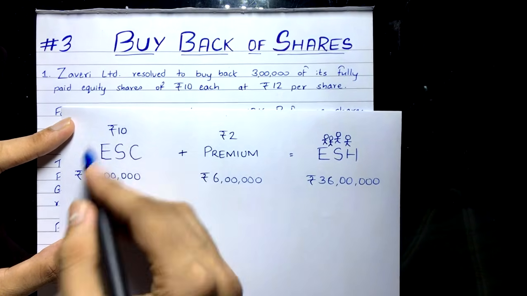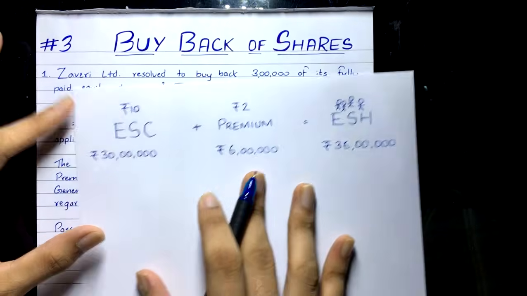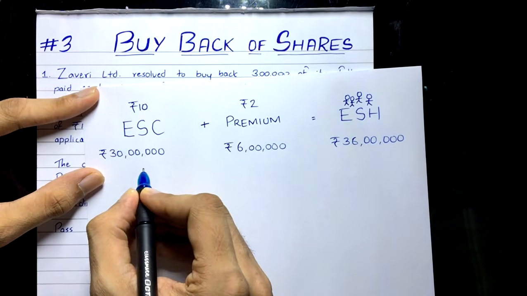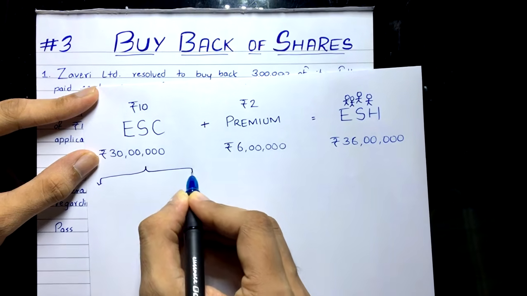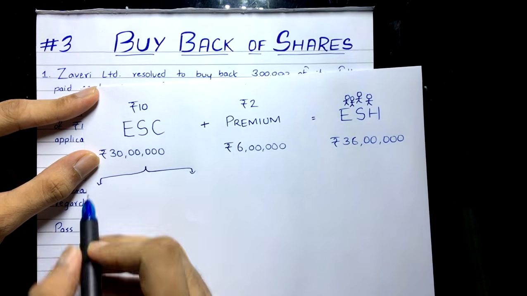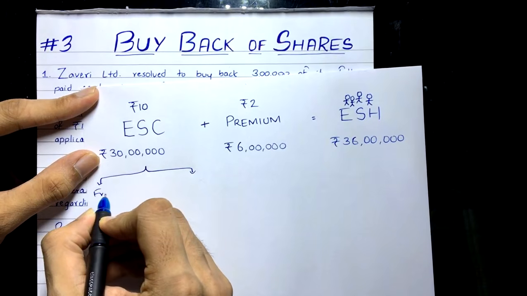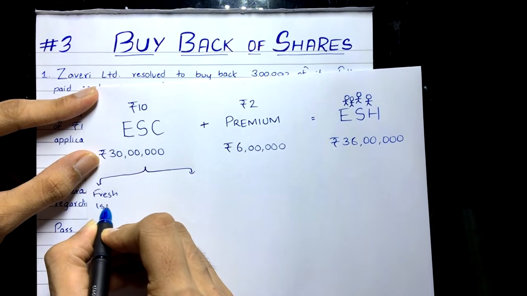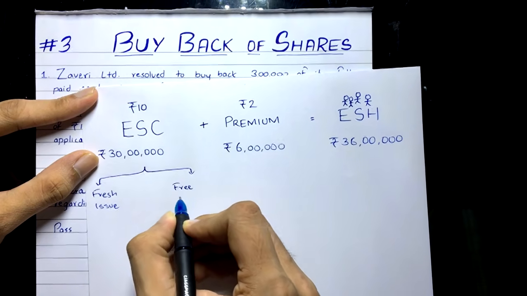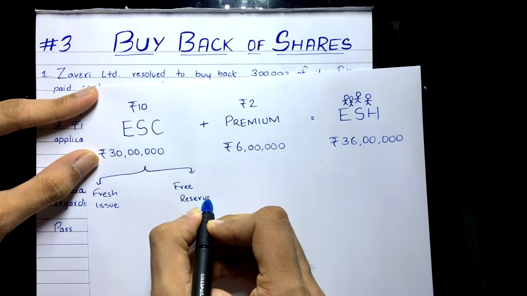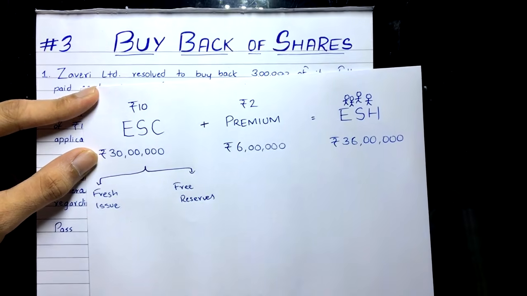So now how can you do the buyback of shares? It's very simple. See here, section 68 says the company can do buyback of shares only out of two ways. Only by these two ways. The first way is a fresh issue of preference shares, or through free reserves. And in this section, free reserve means securities premium also, both the things.